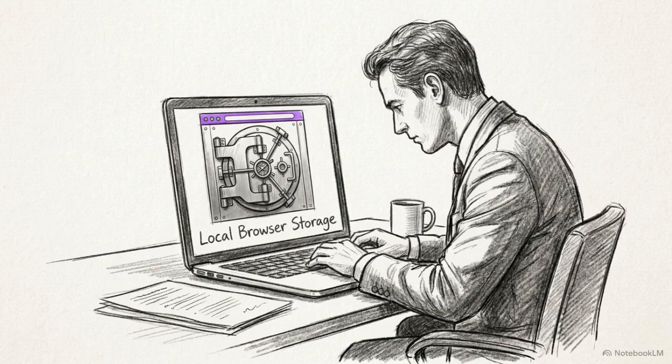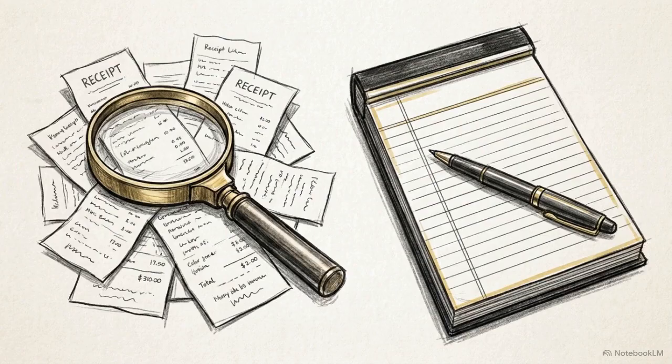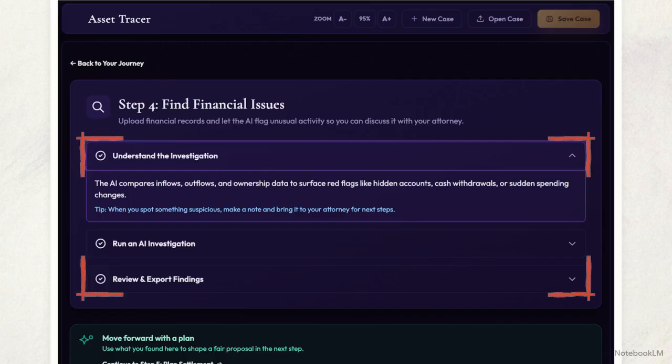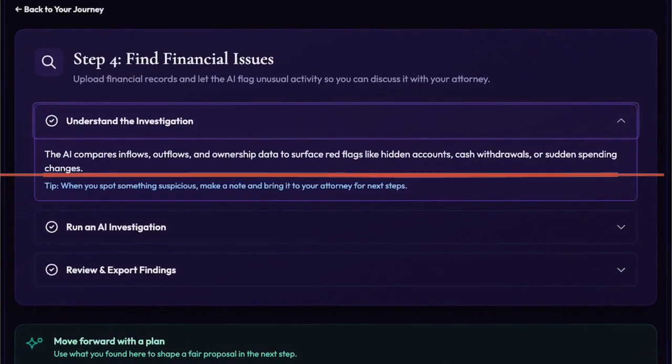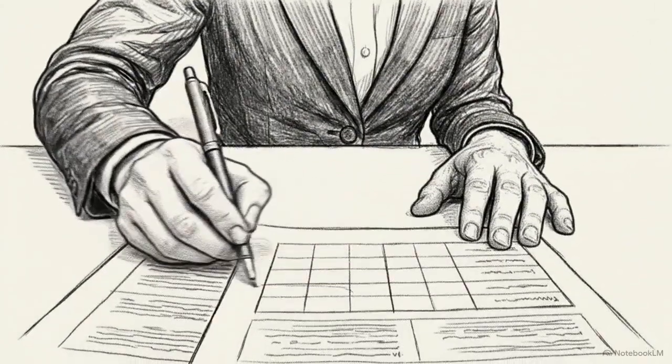When the case file finally must be moved or shared, the platform uses AES 256 GCM symmetric encryption to create a password-protected export. This combination of local browser isolation and encrypted transport allows professionals to process sensitive data without ever yielding custody of the case file to a third-party server. The platform draws a clear line regarding professional responsibility. The tool is an investigative aid. It is not a substitute for licensed professional review.